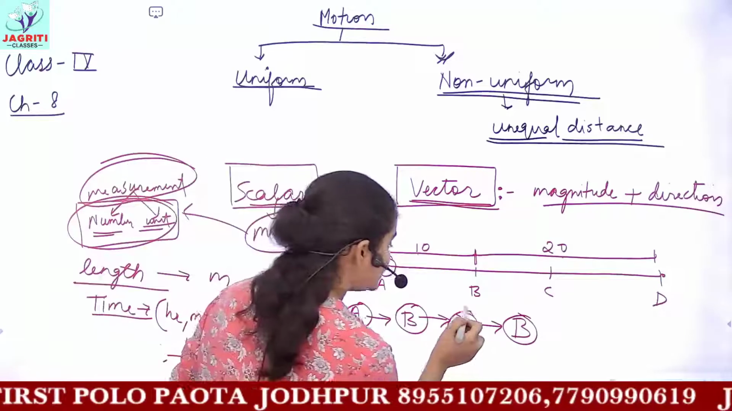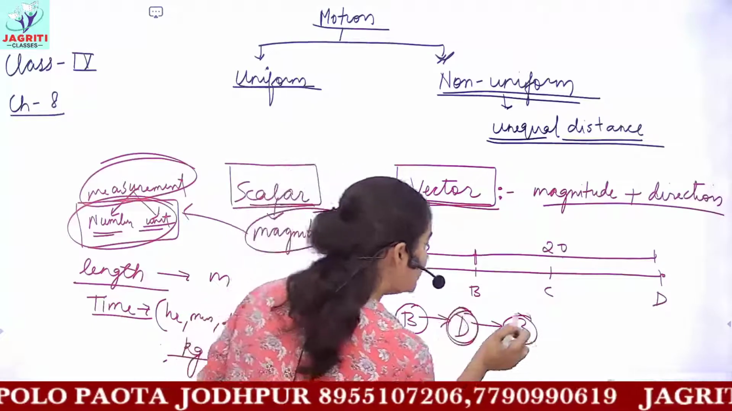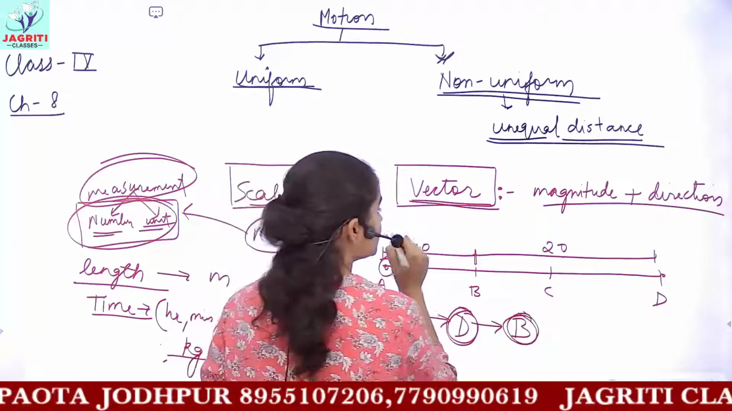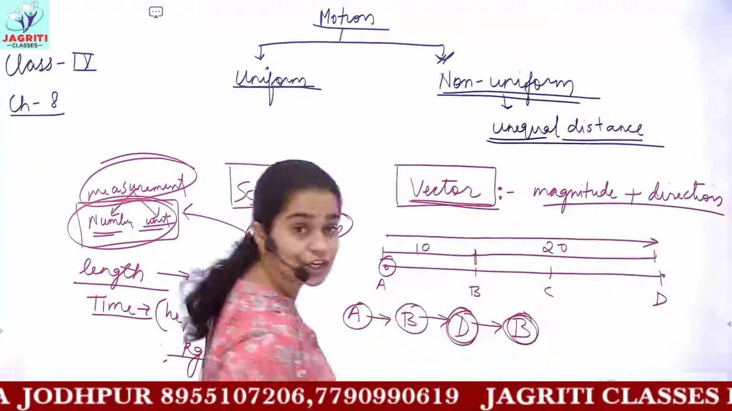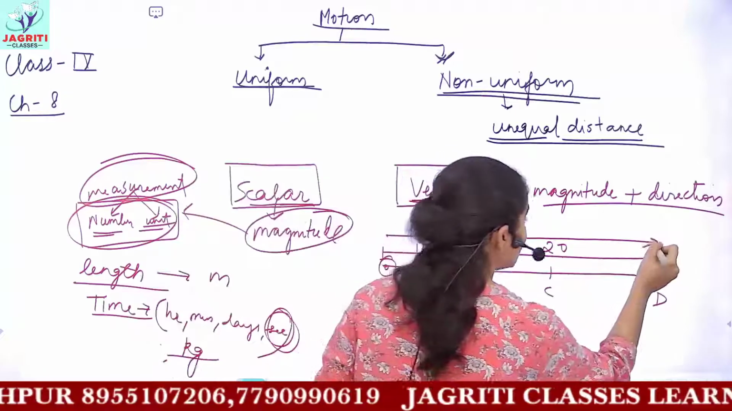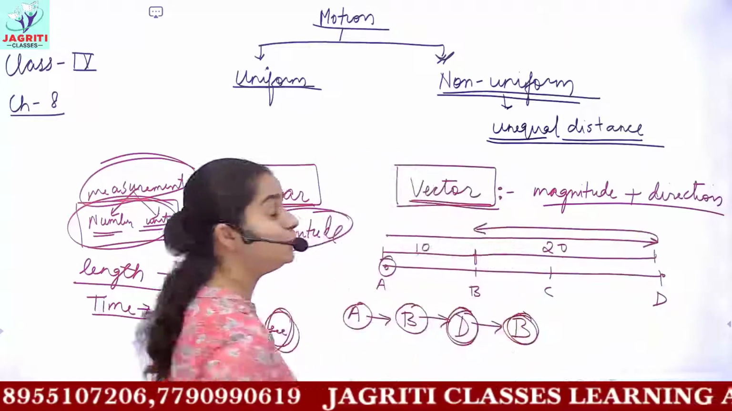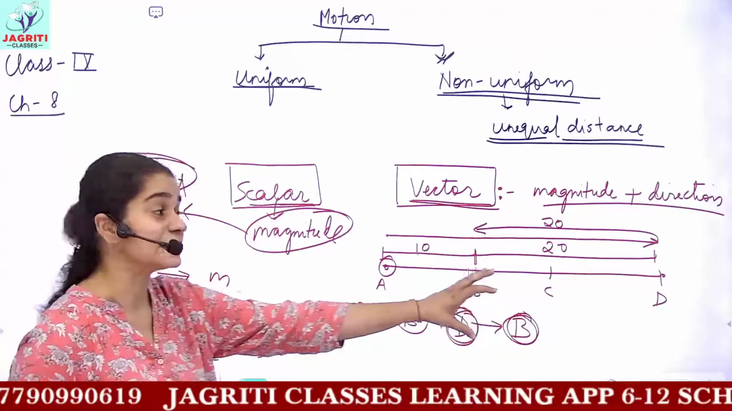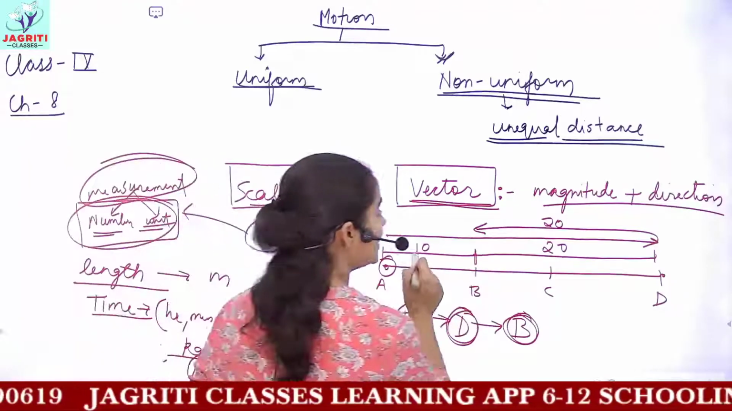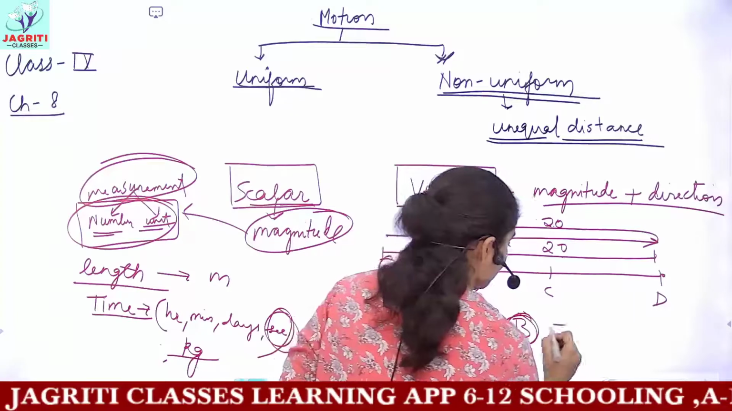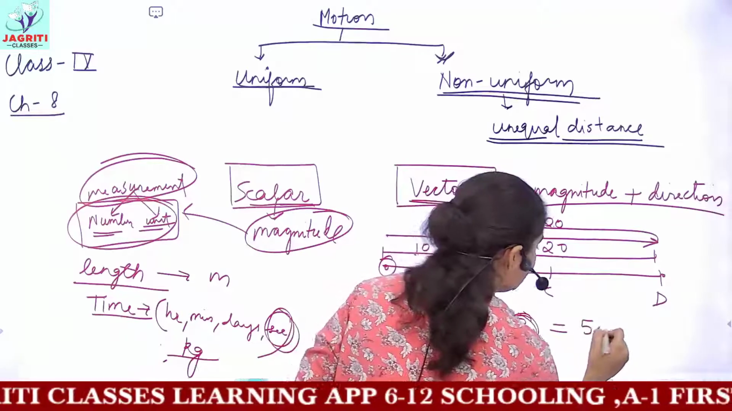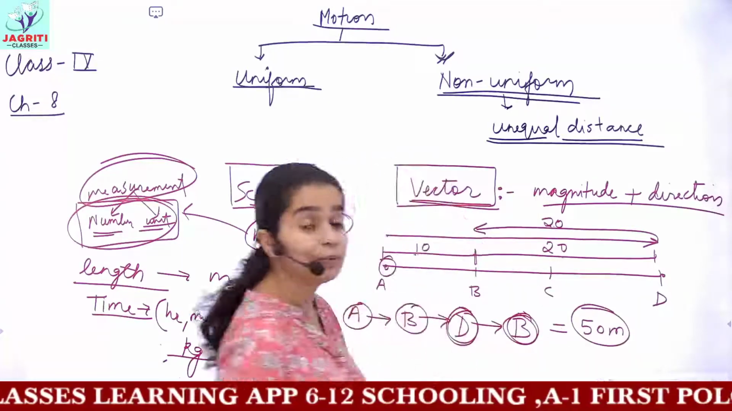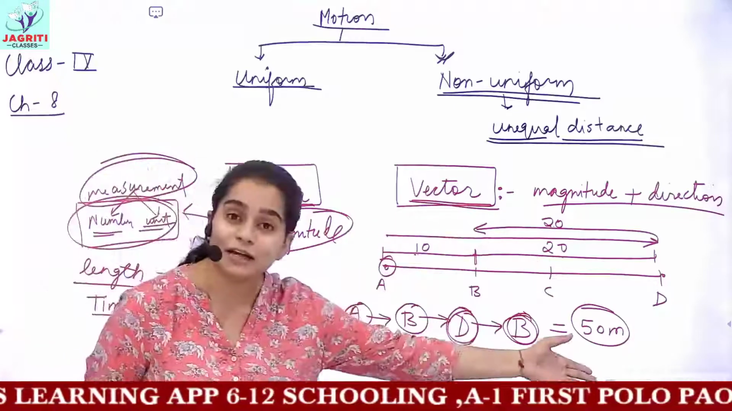Now the object is returning back from the point D to the point B. That is, the object traveled in this direction. Now the object is turning and coming back to the point B. So you will again add plus 20 meters in this distance. And this distance, that is 10 plus 20 plus 20, you get to be 50 meters. So 50 meters would be your total distance traveled.